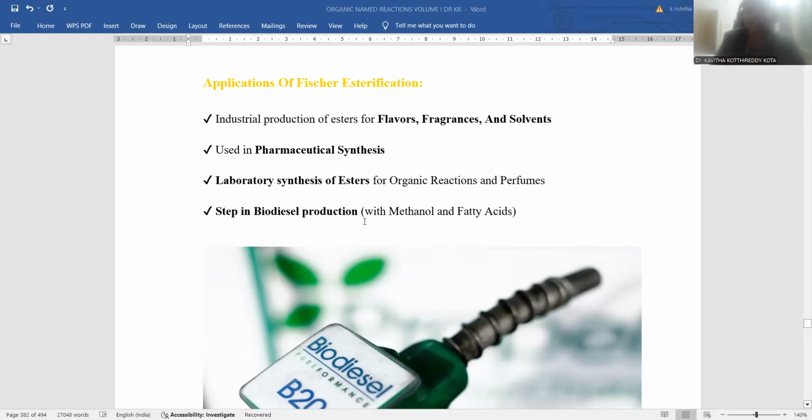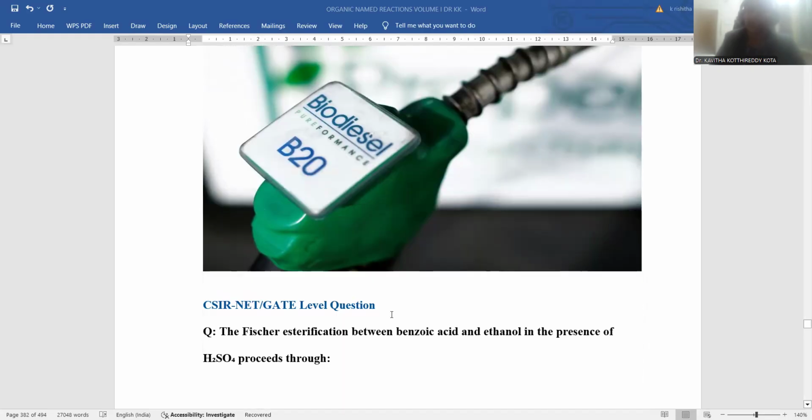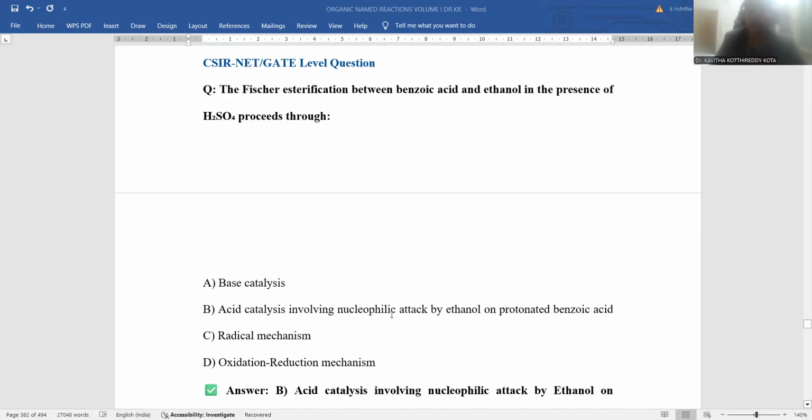Another application is a step in biodiesel production. Biodiesel is a very essential sustainable protocol to achieve a fuel compound. That is the reason biodiesel production is also achieved by means of this esterification process, right? So as of now we have gone through the applications related to this Fischer esterification.